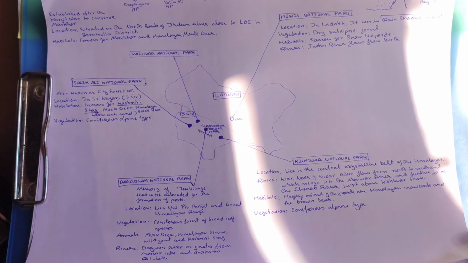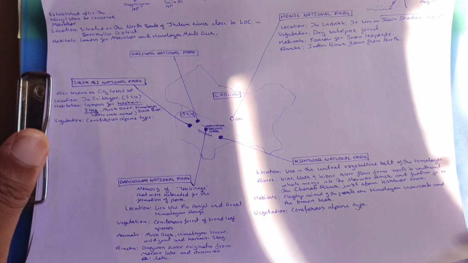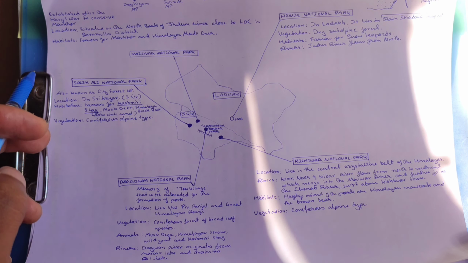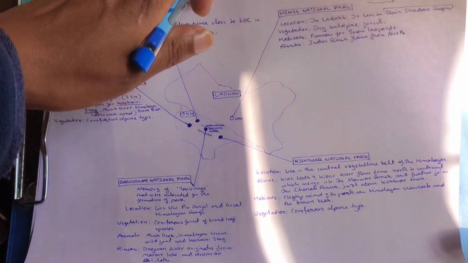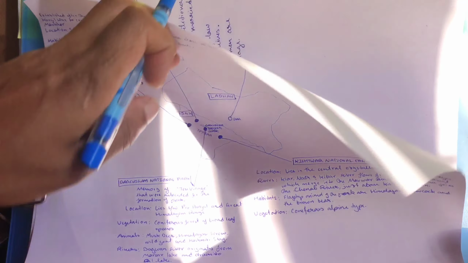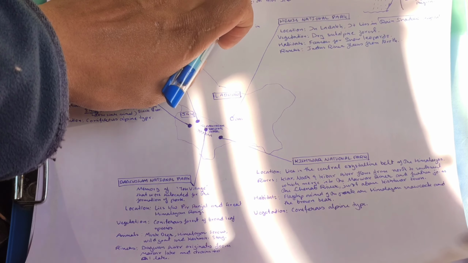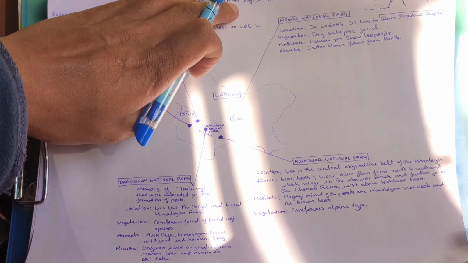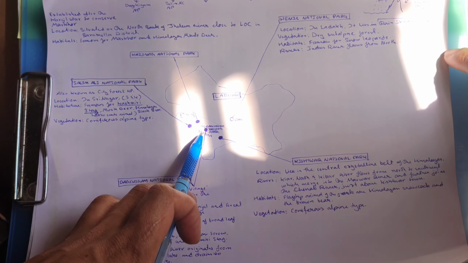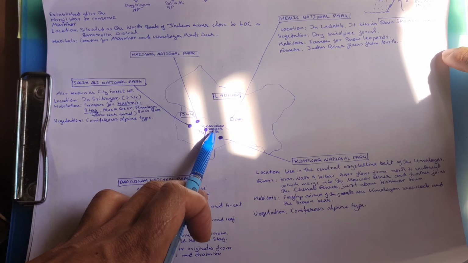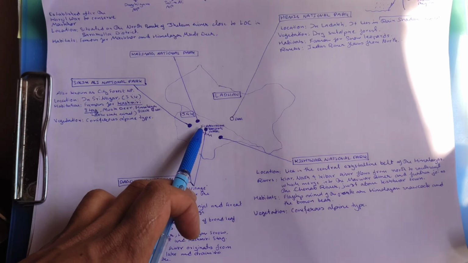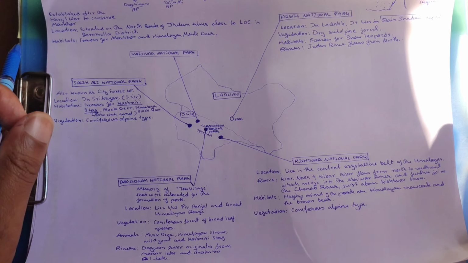The next national park is the Dachigam National Park. The name itself commemorates the 10 villages that were relocated for the formation of the park. It lies between the Pir Panjal and the Great Himalayan Range. You see, this is the location of the Dachigam National Park, this is the Himalayan Range, and above it is the Pir Panjal Range. Between these two, Dachigam National Park is located.